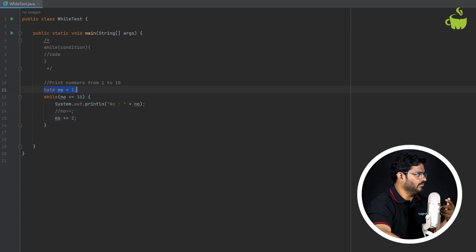So now the first time, number is 1, then it executes: 1 less than or equal to 10, true. So it prints number, so we'll get 1. And after this, number plus equals 2, this is a compound assignment operator. So number will become 3.